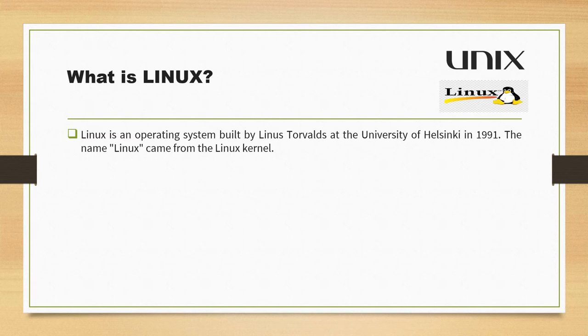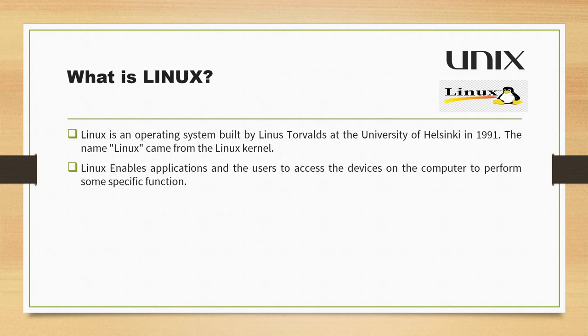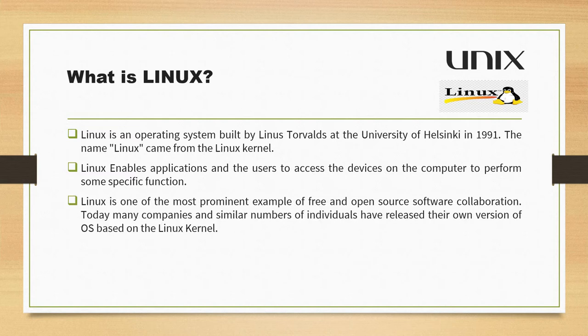Now, the next point says it is the software on a computer which enables applications and users to access the devices on the computer to perform some specific function. Now, the most important thing I would like to discuss here: the development of Linux is one of the most prominent examples of free and open source software collaboration.